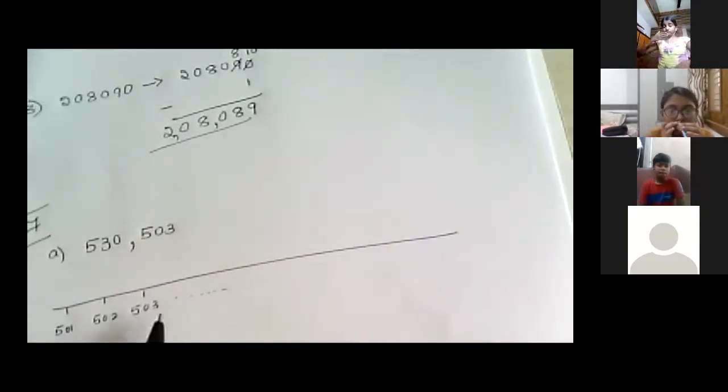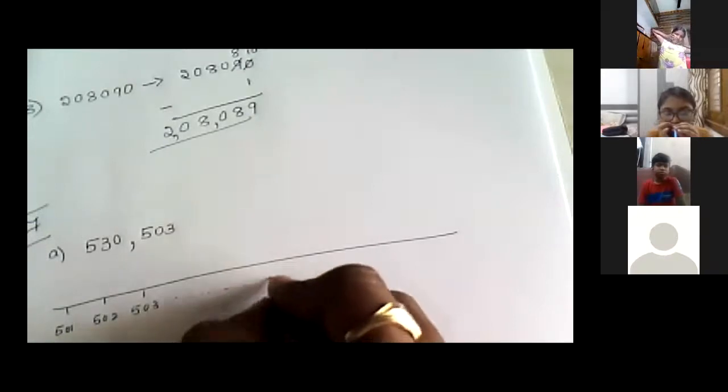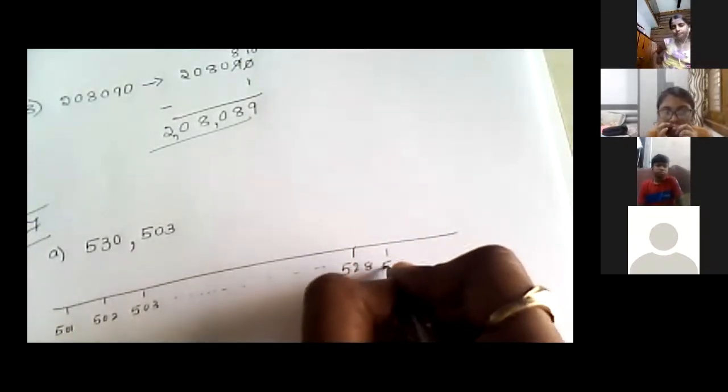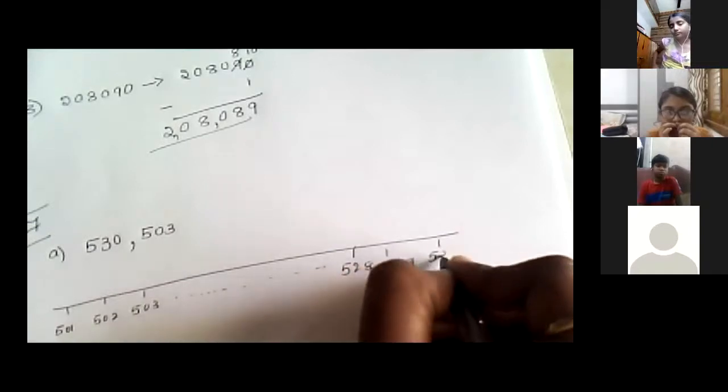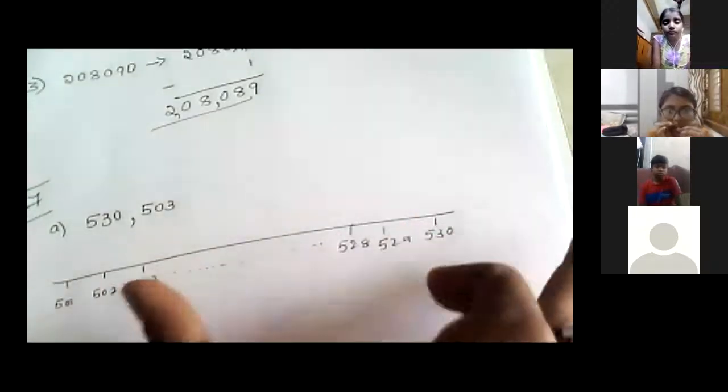You have to understand: 504, 505, 506, 507, 508, 509, 510, up to 528, 529, 530. Because it's a very long number line, I can't write all the numbers, so I have written it like this.